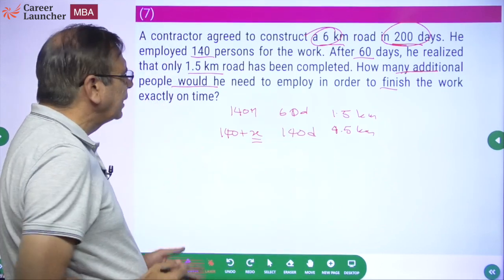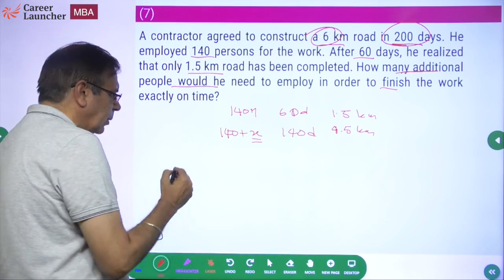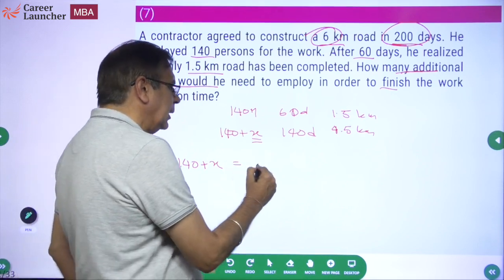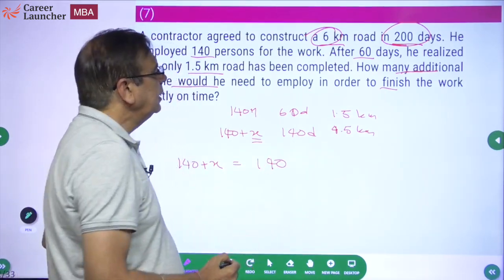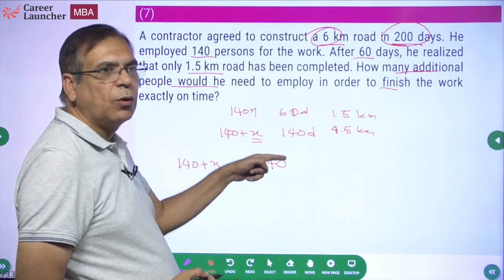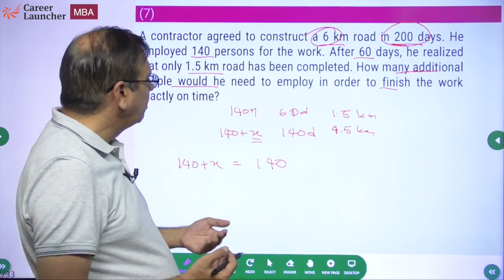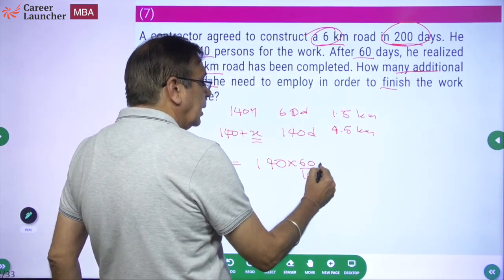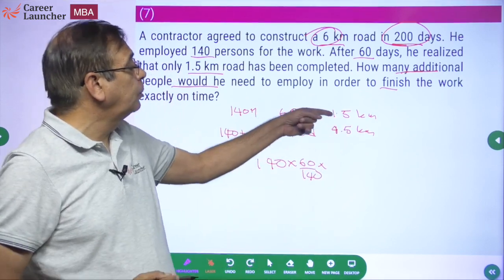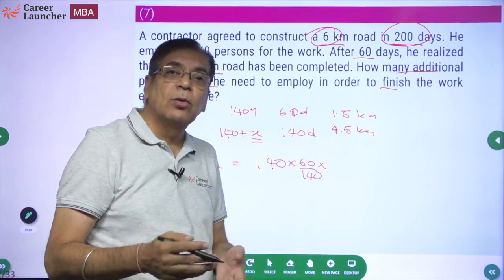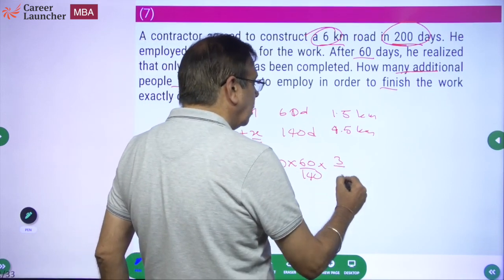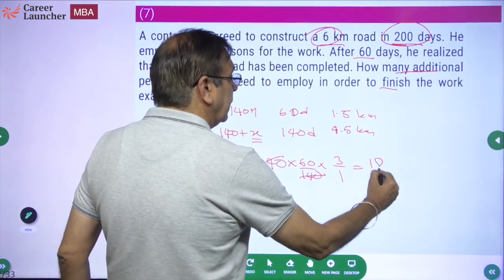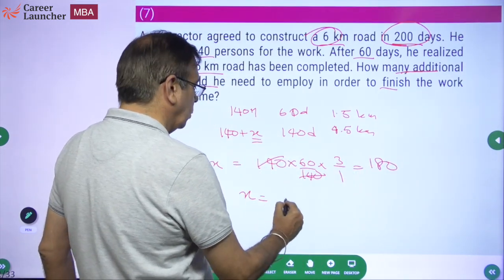Now you can do this direct thing of reverse or inverse proportions. So 140 plus x is the number of men required. Initially there are 140 men. The number of days has gone up from 60 to 140. That means the number of people should come down. So it should become 60 by 140. The amount of work has become 3 times, from 1.5 to 4.5, it has become 3 times. So the number of people should also become 3 times into 3 by 1. Okay, so 140, 140, 180. So what is x? Equal to 40.